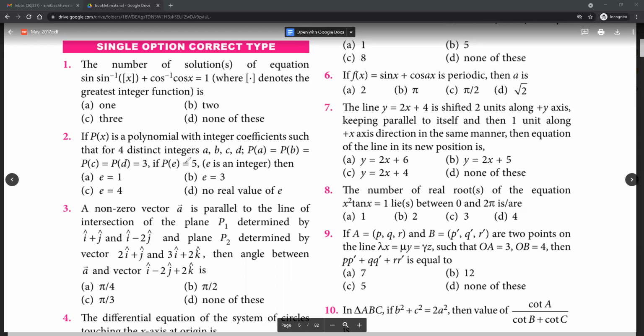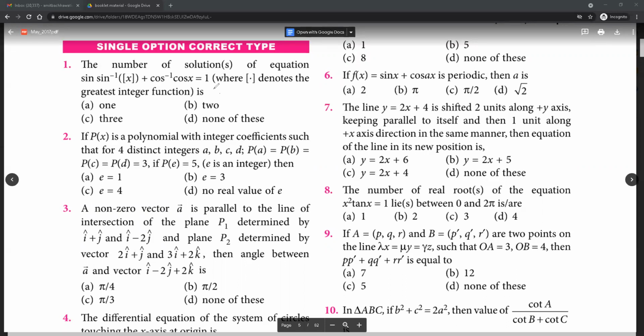सर हाँ ठीक है. हाँ, question number 2. D. हाँ ठीक है. Question number 2 will also be D. So Px is a polynomial with integer coefficients such that for 4 distinct integers a, b, c, d, Pa, Pb, Pc, Pd equal to 3, right? So how to solve this question?